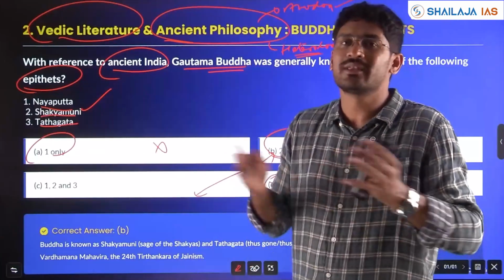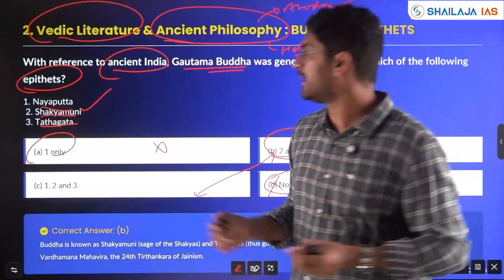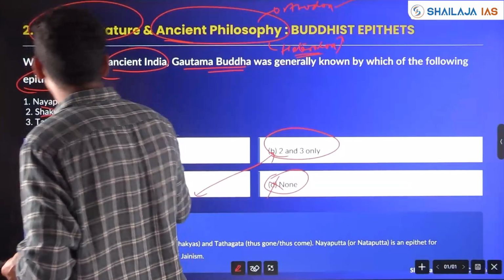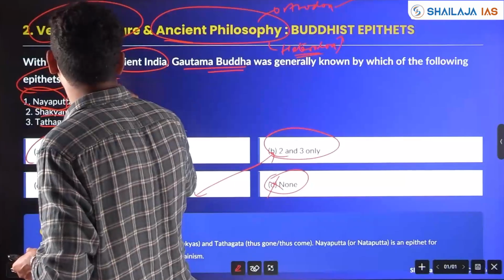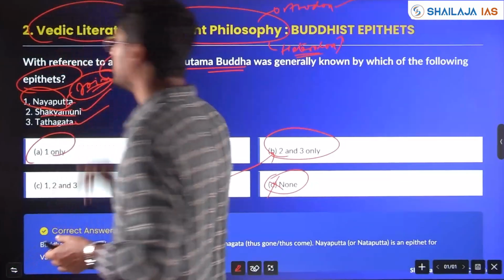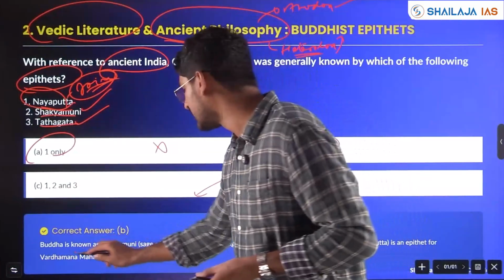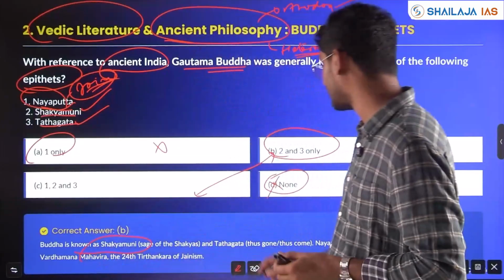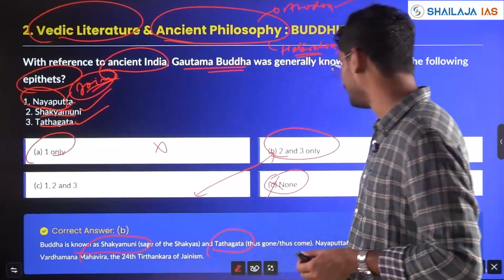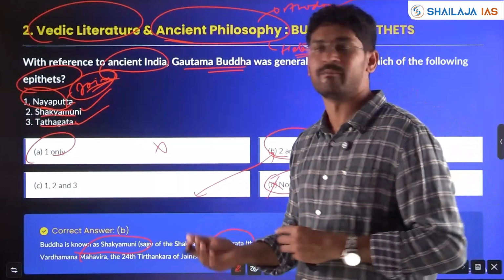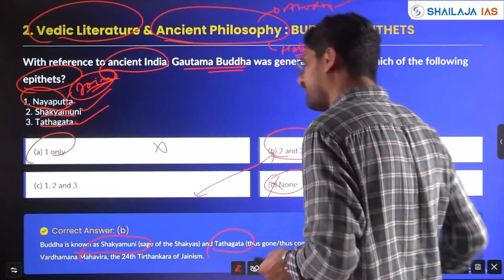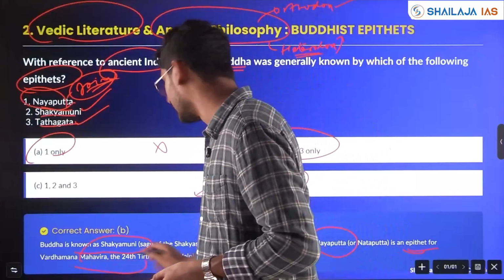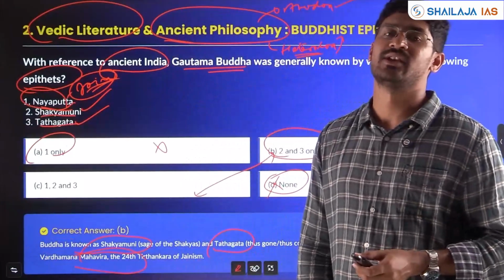But if you know the names of Buddha and Jaina, you know that Tathagata is also a Buddhist name and Nayaputta is a Jaina. Mahavira was called Nayaputta. So Buddha is known as Shakyamuni, sage from the Shakya clan, and Tathagata, thus gone or thus come. And Nayaputta is an epithet for Vardhamana Mahavira, the 24th Tirthankara in Jainism.